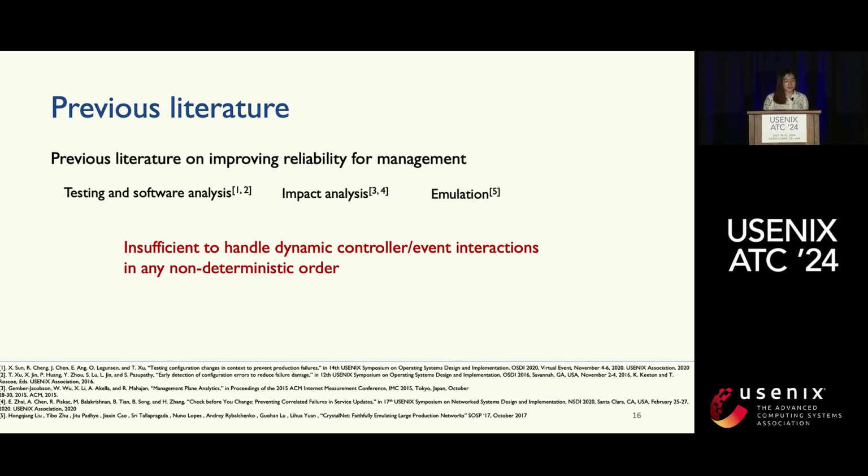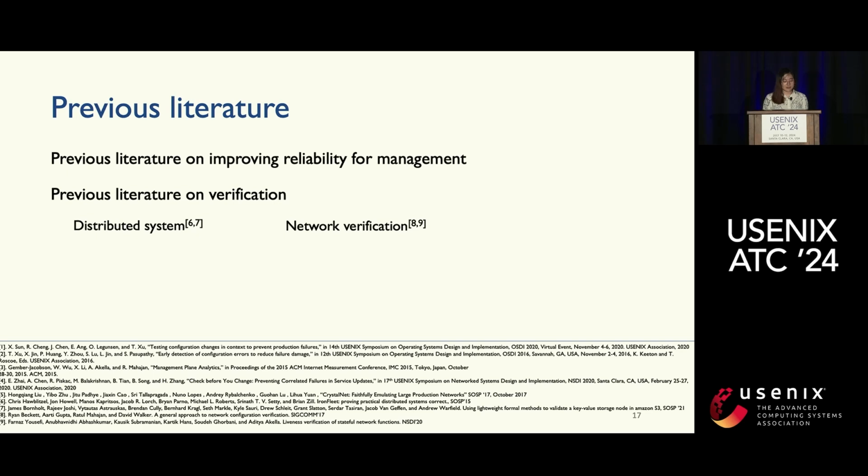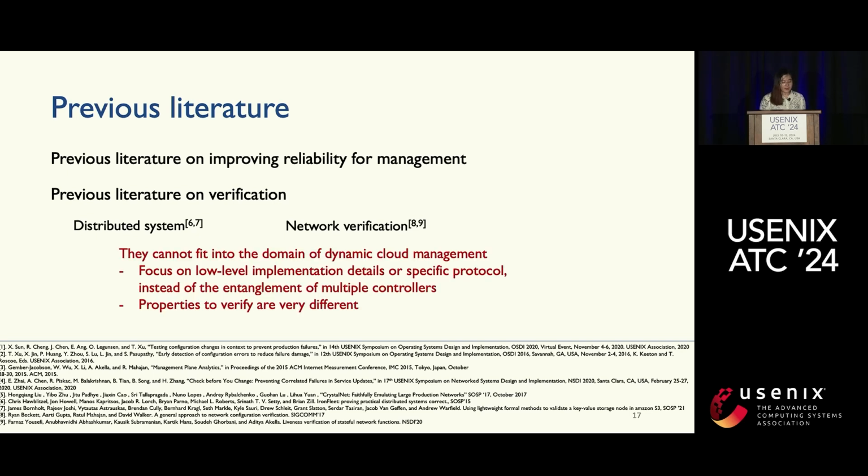However, those works are insufficient to handle these dynamic interactions between the controllers in any non-deterministic order. And compared with other verification work on distributed systems or networking in particular, those works cannot fit into this new domain of cluster management because they either focus on low-level implementation details or specific protocols instead of this entanglement of multiple controllers. The properties to verify are also pretty different in this domain.